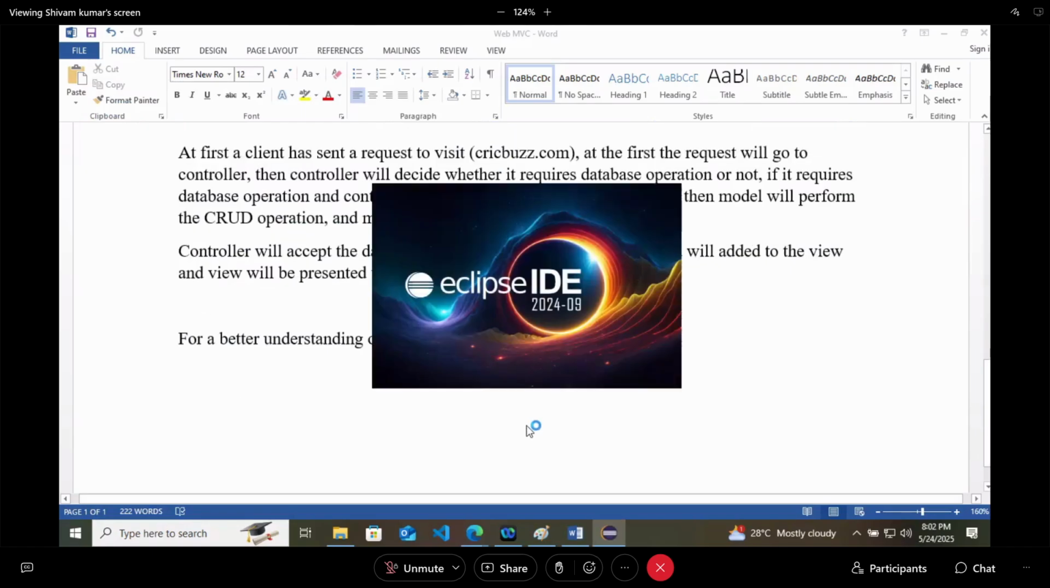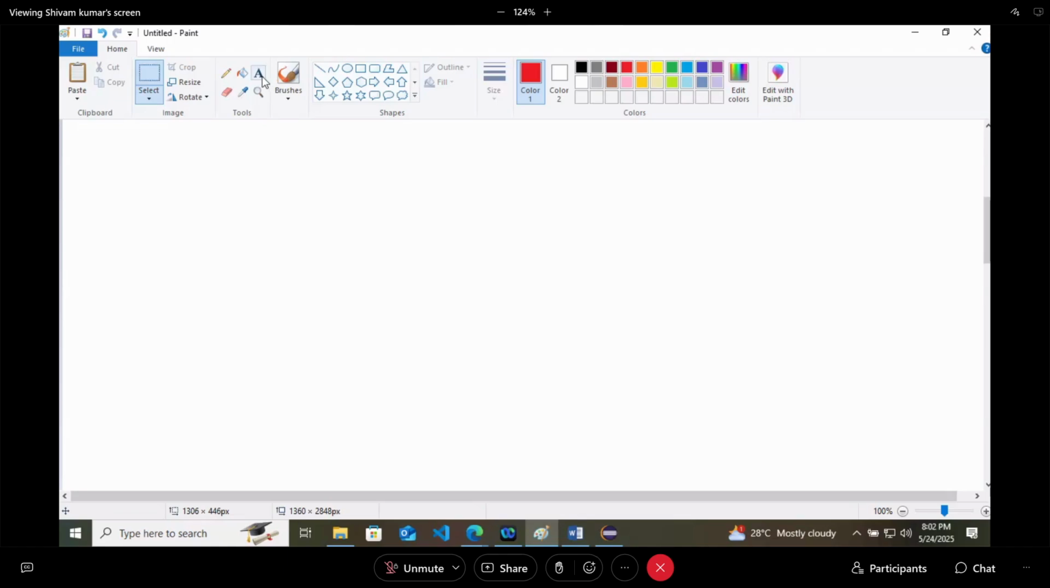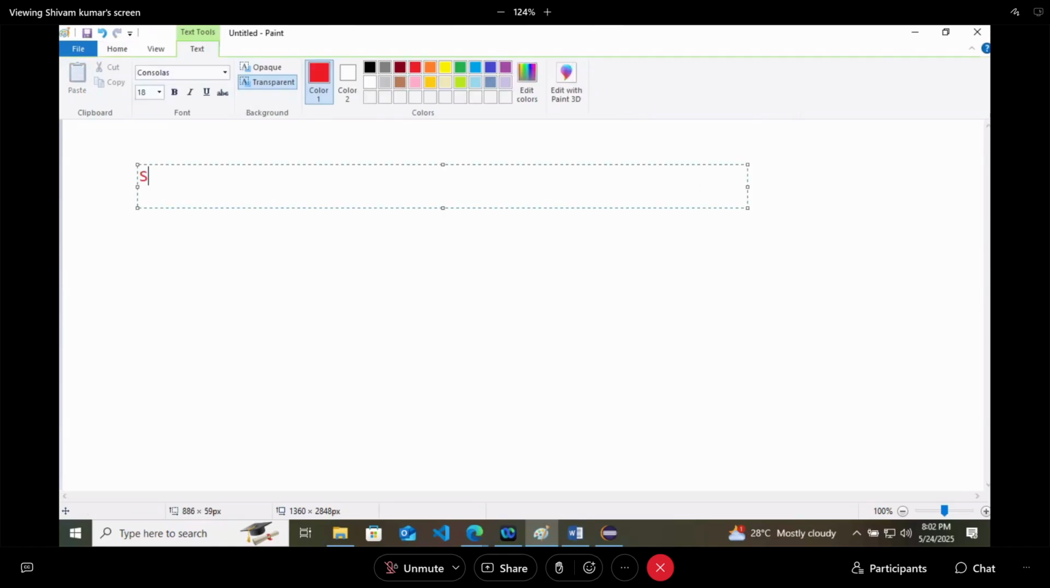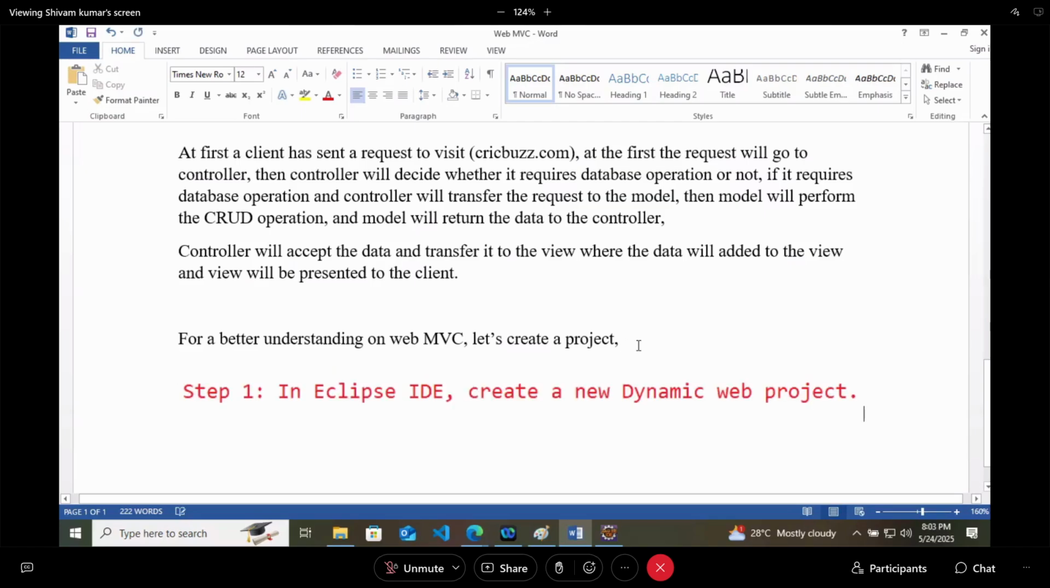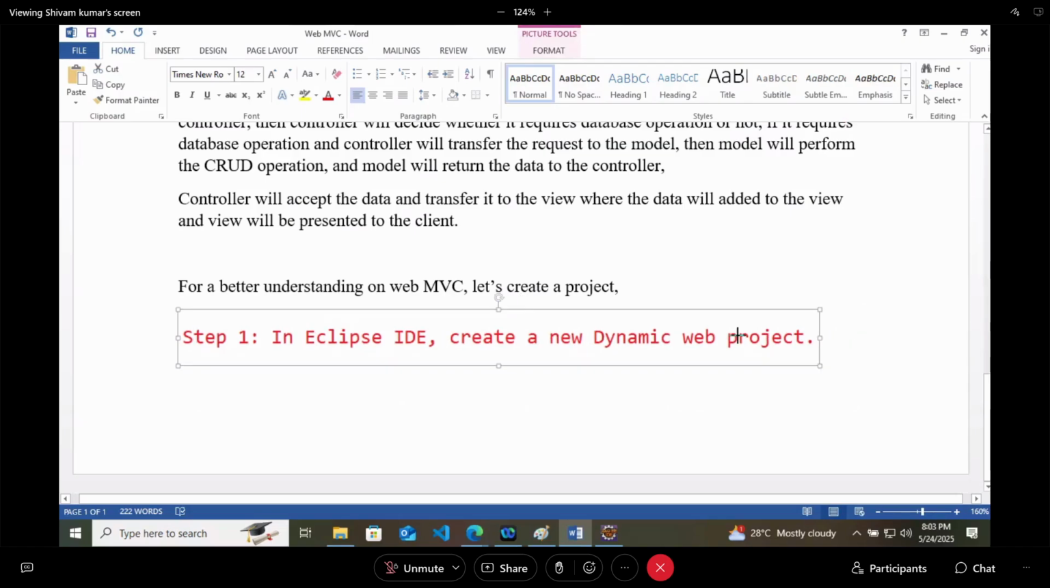I will divide the entire project into several steps. The first step: in Eclipse IDE, create a new dynamic web project. It is like a Maven project only with web configuration. And you can only create this kind of project if your IDE is for enterprise web and Java developers. Otherwise, you can't.